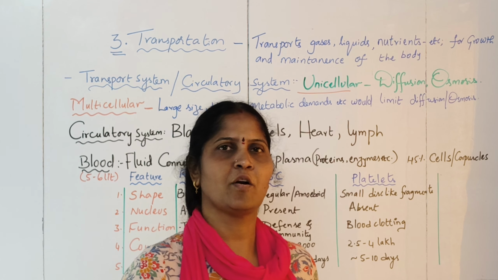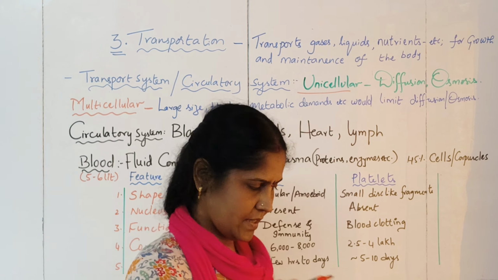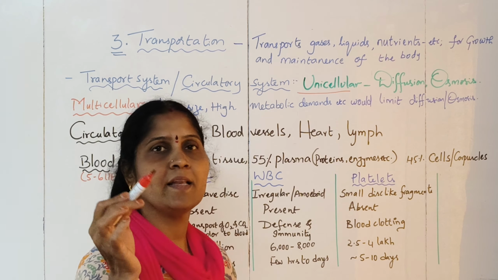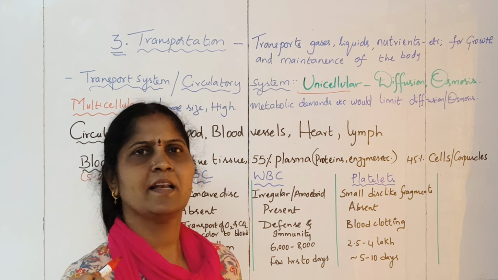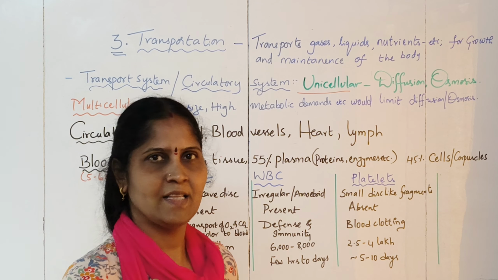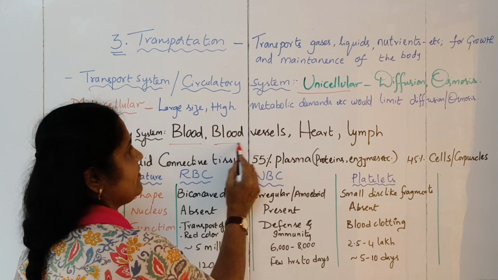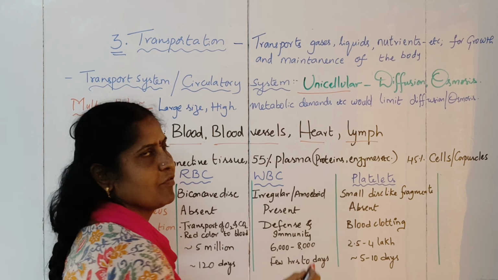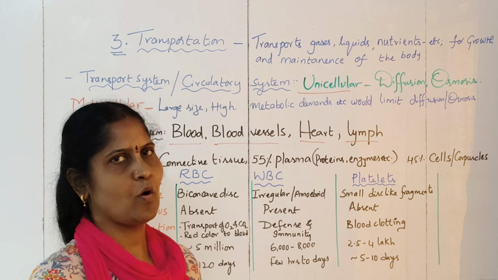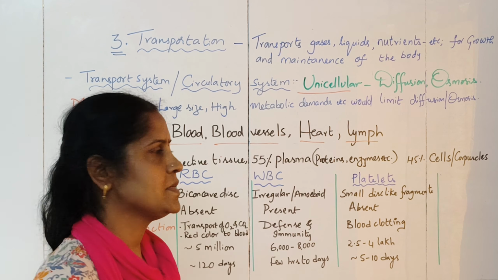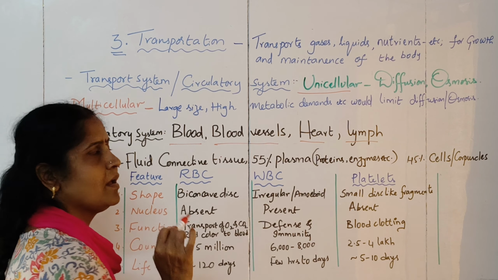Therefore, multicellular organisms have a separate system, which is called the circulatory system. So what is the circulatory system? What does it contain? What are the components? The components include blood vessels, heart and lymph. We will be discussing all these components that are part of the circulatory system. So today let us go on with blood.